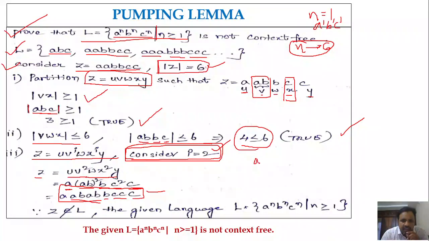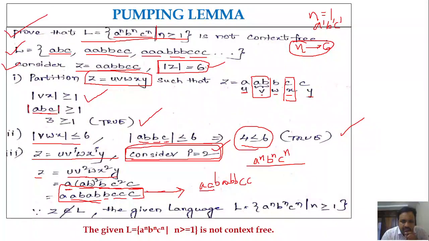If you observe this string, you don't have this string in this language, right? Because in the language, all the strings must have the number of A's followed by the number of B's followed by the number of C's, and they must be the same. But in the resultant Z value, we have A followed by B, followed by A, followed by BB, followed by CCC.